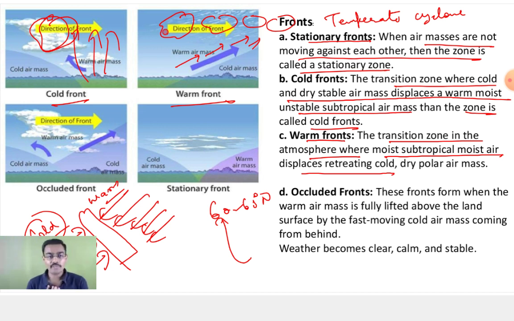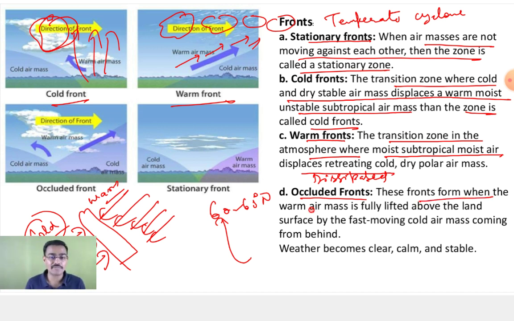Now what will happen eventually? Your warm air mass has completely risen above, and you have the cold air mass beneath it. So what will happen now? That is what we call the occluded front. That means the front has dissipated. That means the war has ended. Okay, the cold air mass had to push up the warm one, and it has. So now the front has ended. So that is the occluded front.